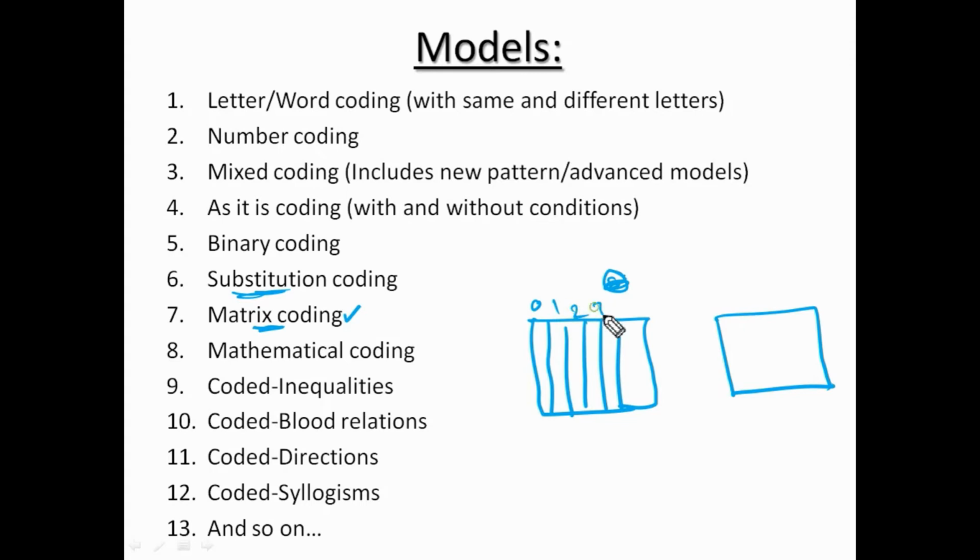0, 1, 2, 3, 4. On this side also, 0, 1, 2, 3, 4, in another table, 5, 6, 7, 8, 9. Okay, so in these boxes he will provide some information.